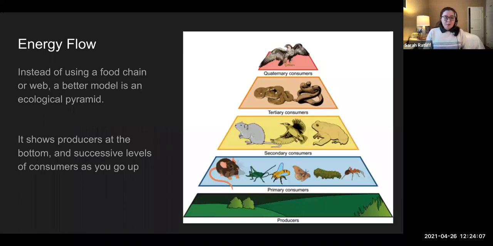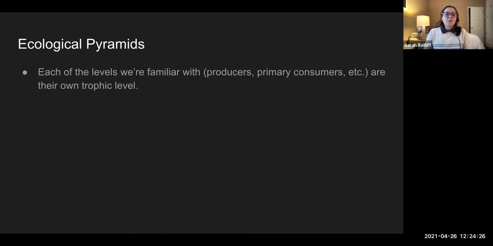And instead of using a food chain or food web, which can get kind of messy and complicated, a better model to show this flow of energy is something called an ecological pyramid. This almost always has producers down at the bottom, and it goes up as we go through our levels of consumers. Each of the levels that we're familiar with, starting with the producers, then primary consumers, secondary, tertiary, apex, etc., is its own trophic level, which we've seen in the pyramids. But we lose energy between each level.